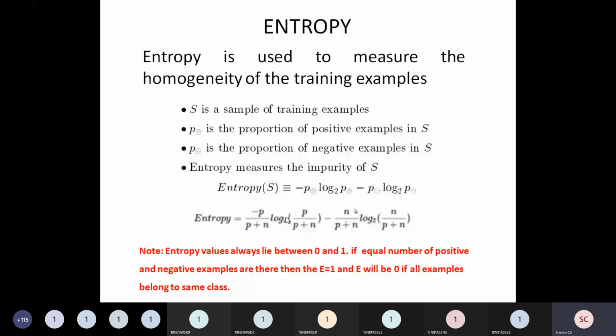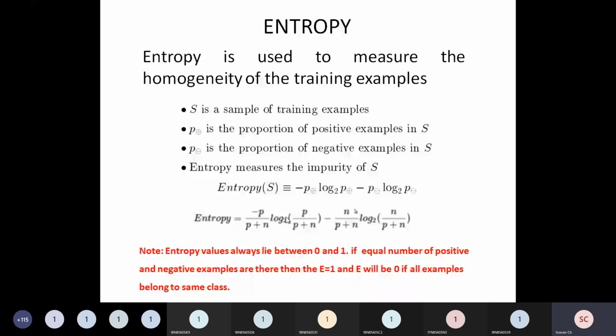Again, minus N by P plus N. What is N? Negative examples. How many negative examples do I have? 5 negative examples, so 5 by 14. On the left side it is 9 by 14, and after the subtraction symbol it is 5 by 14 log 5 by 14, right?